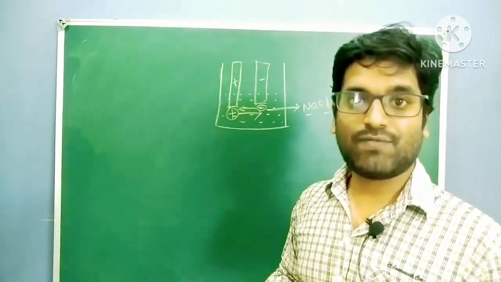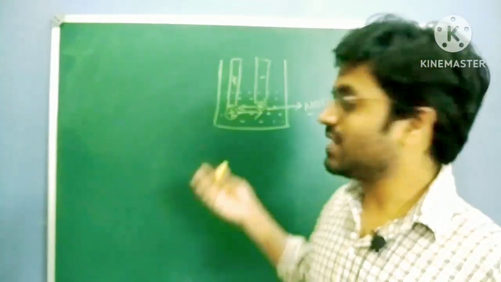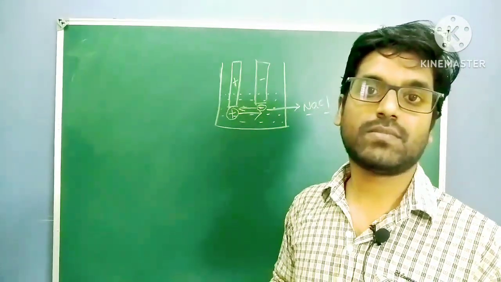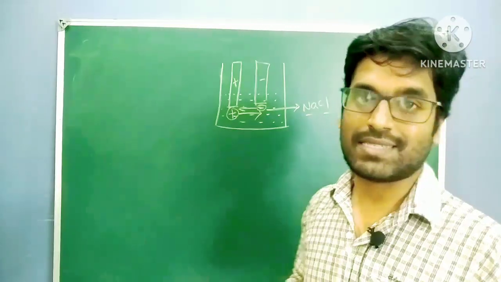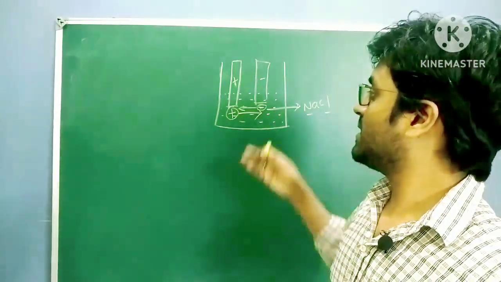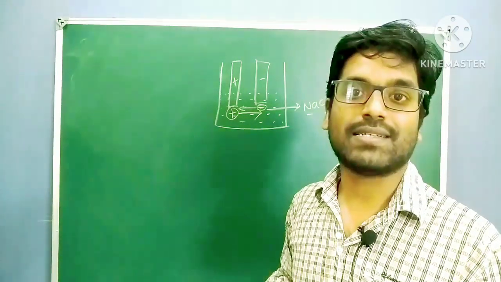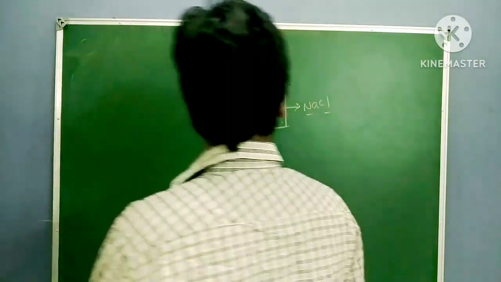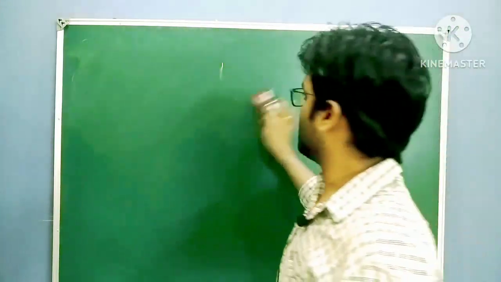If the rate of flow of these charges is high, conductance will be high, because whenever the rate increases, they will conduct more electric current. So conductance increases. So what is conductance? That's the point.